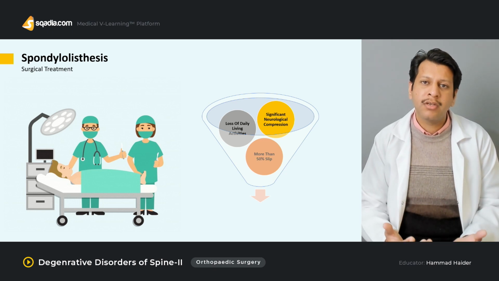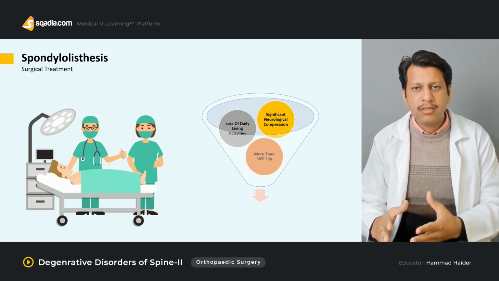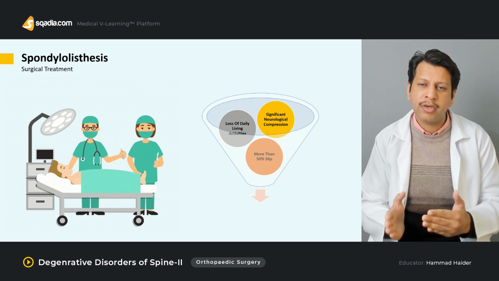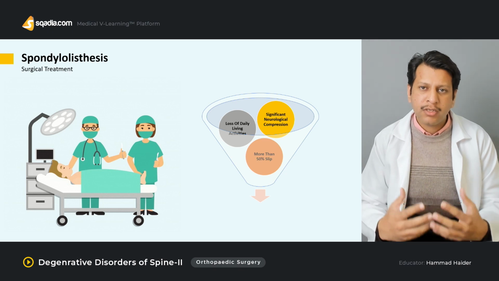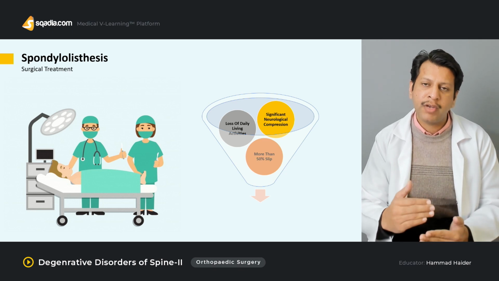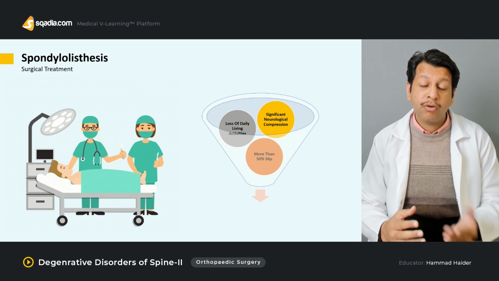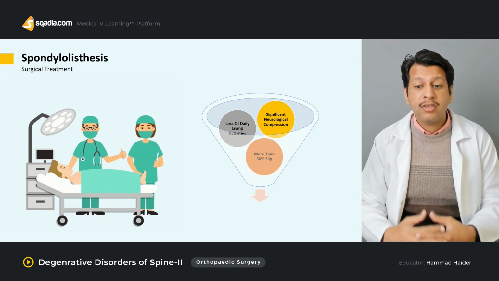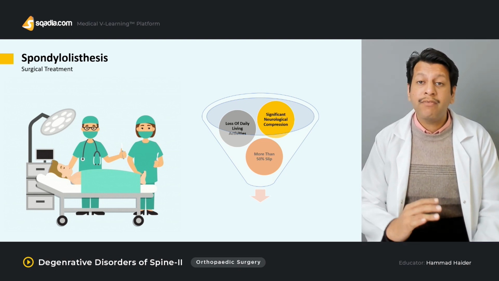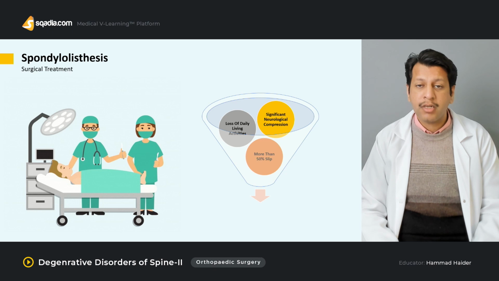That is, by definition, grade 3, 4, or 5 slip. As I told you, this is important because grade 1 or 2 slip, that is 0 to 25% and 25 to 50%, is considered a less severe slip. But any slip in grade 3, 4, or 5, that is 50 to 75%, 75 to 100%, and more than 100% slip, is a severe slip. You need to go for some form of surgical treatment, including fusing one level above, because otherwise it will remain unstable, further progress to slip, and eventually may lead to severe spinal stenosis.